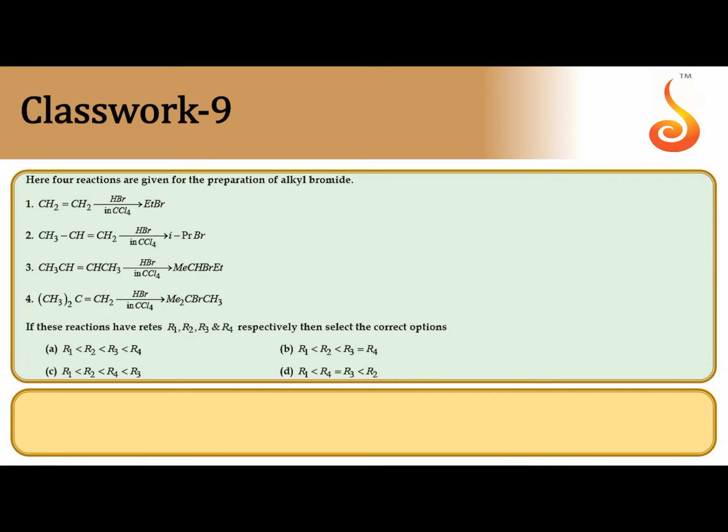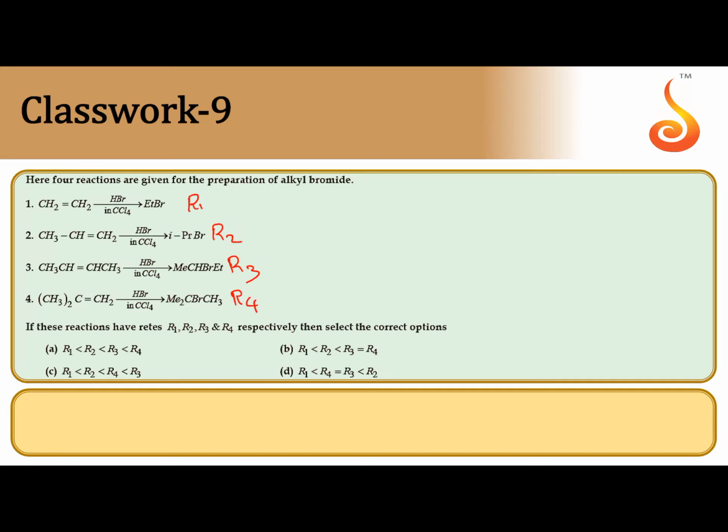Next, here 4 reactions are given for the preparation of alkyl bromide. For each reaction, the rate of reaction is mentioned as R1, R2, R3, R4. So we have to find out the relation among these four rates. Ethylene plus HBr.